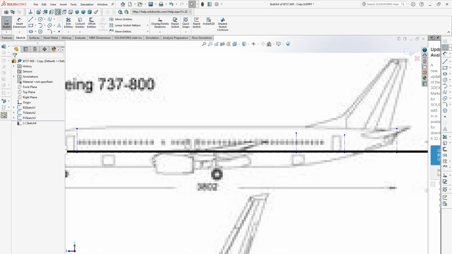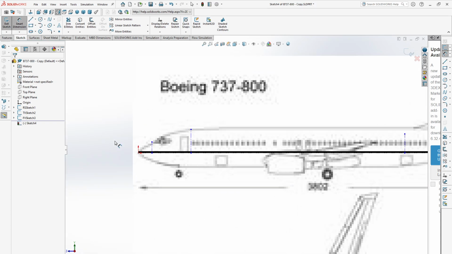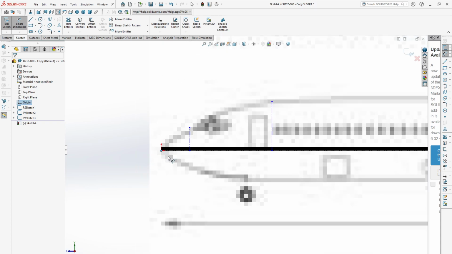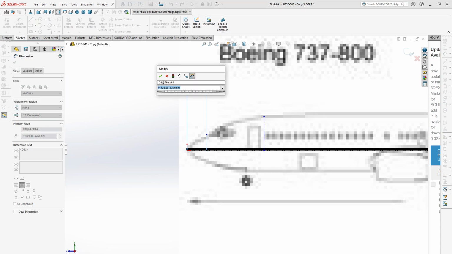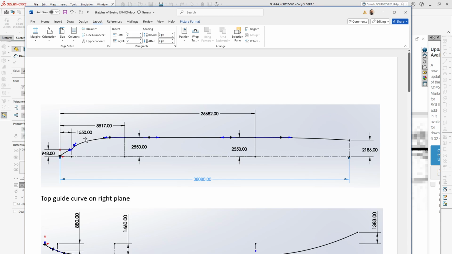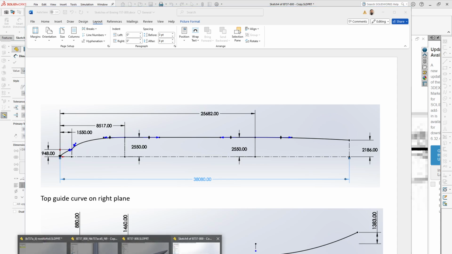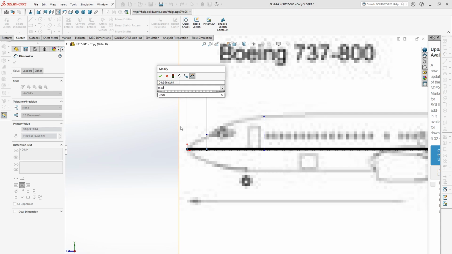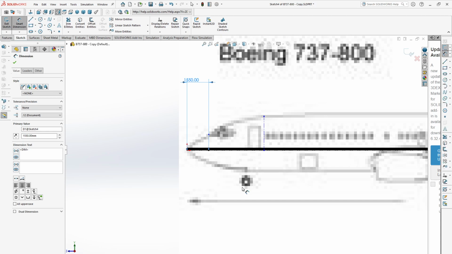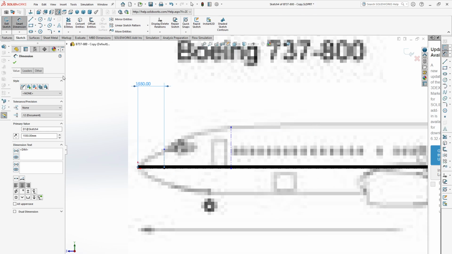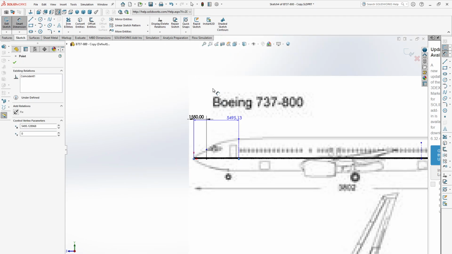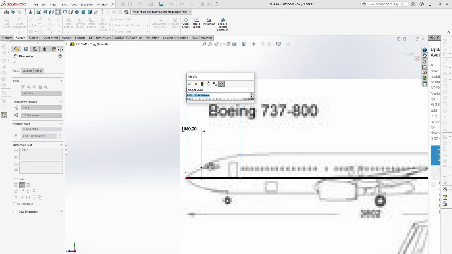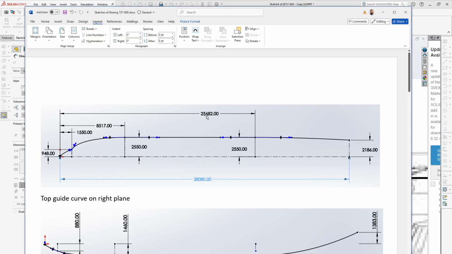Okay, now keep the distance of this line 1550. Then give the dimension between this point and this point. It will be 8517.